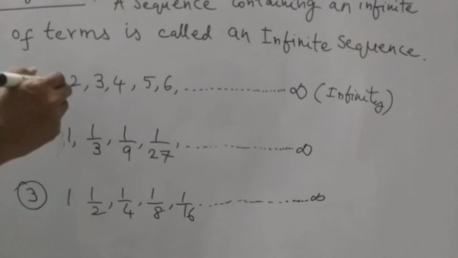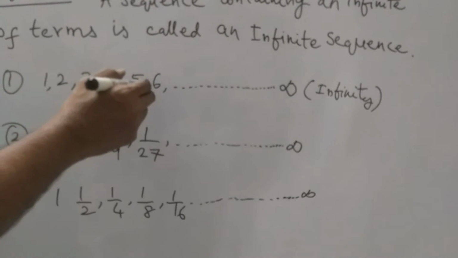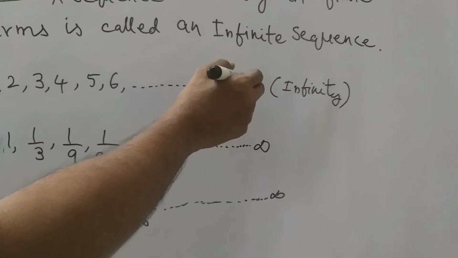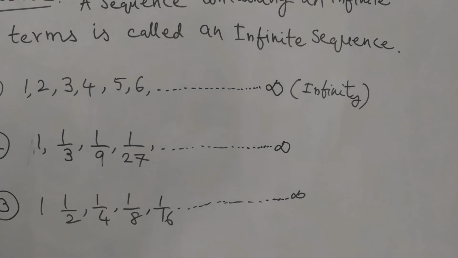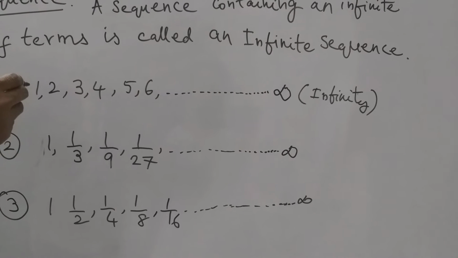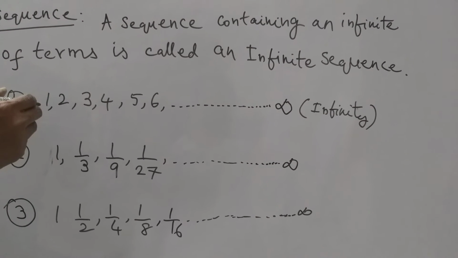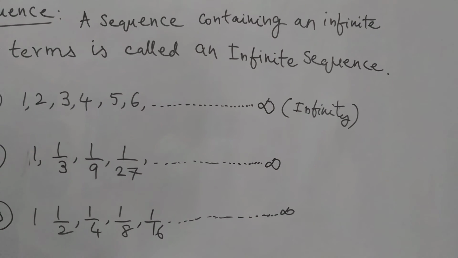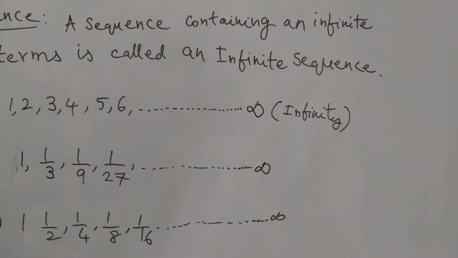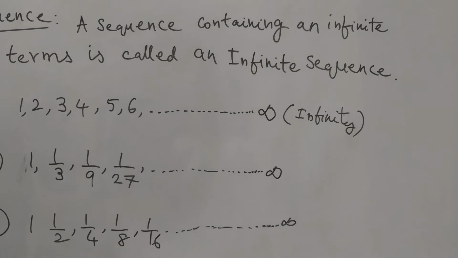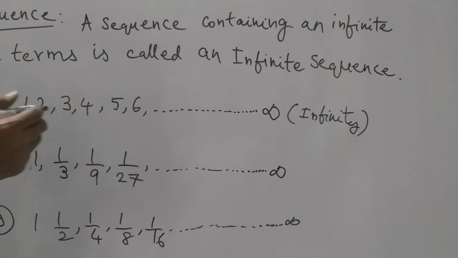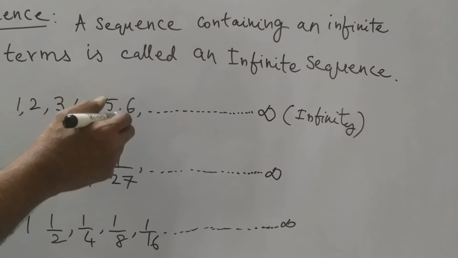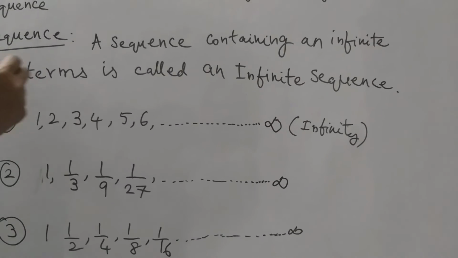First example, 1, 2, 3, 4, 5, 6, 7, 8, 9, 10 and so on up to infinity. On careful observation, in this example one rule is appearing and a mathematical pattern is appearing. This first example is the set of natural numbers. The set of natural numbers is the best example of the infinite sequence.